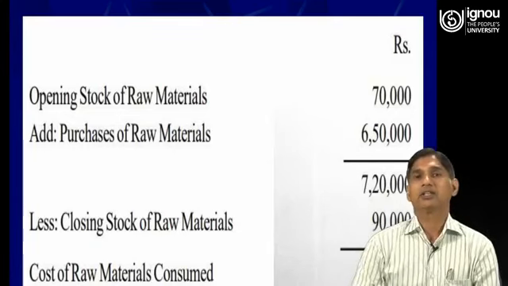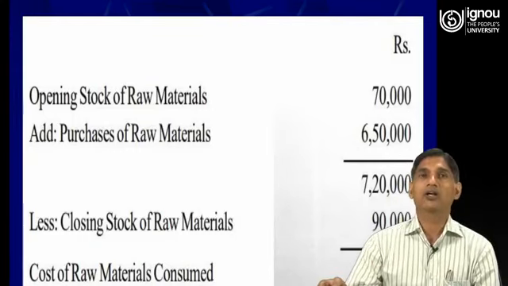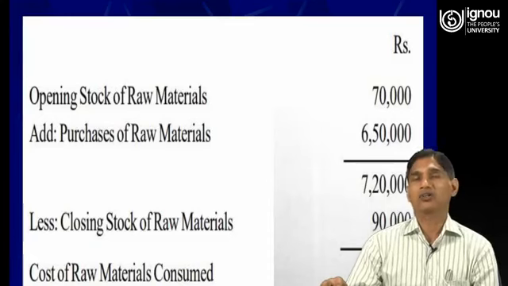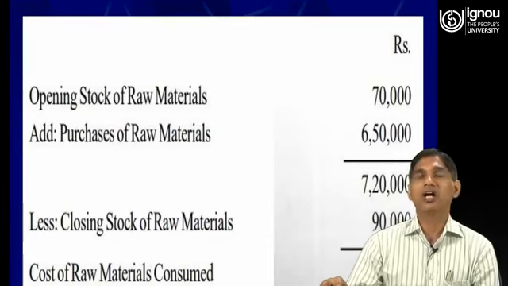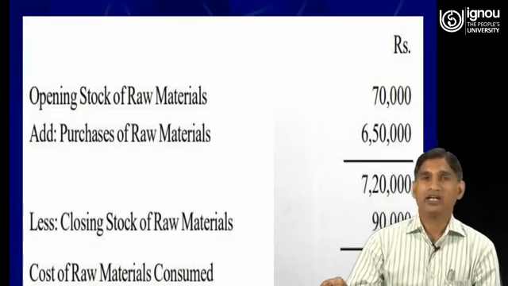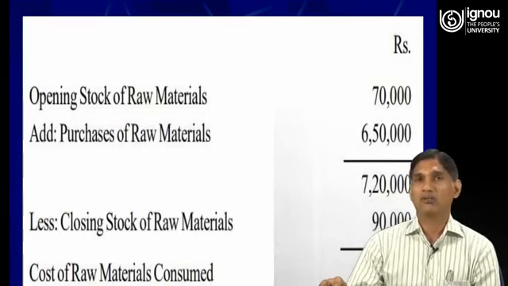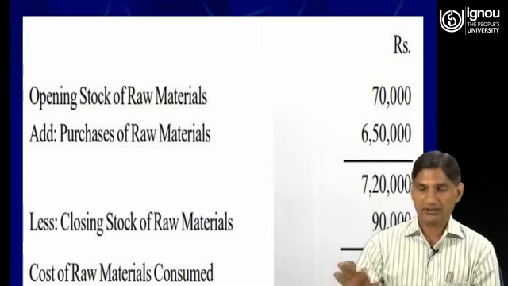So the equation for calculating the cost of raw material consumed is opening stock plus material purchased during the year less closing stock of raw materials. This is how the cost of raw material consumed is calculated with the help of the opening stock and closing stock, with the adjustment of raw material purchases during the year.